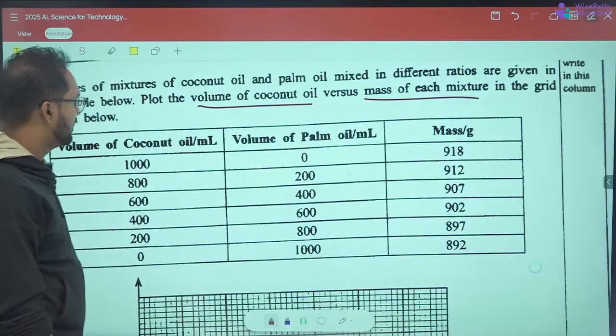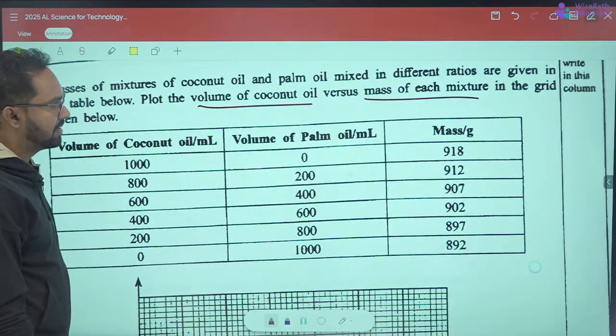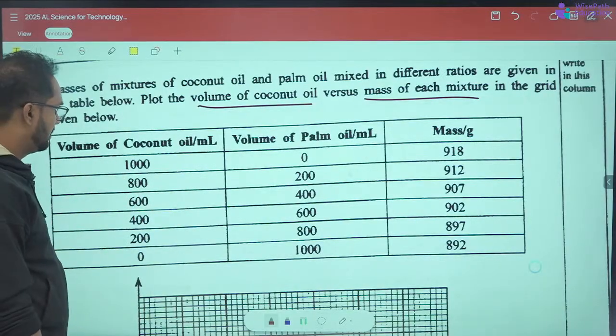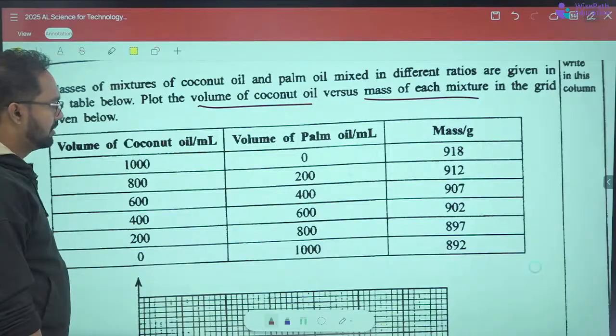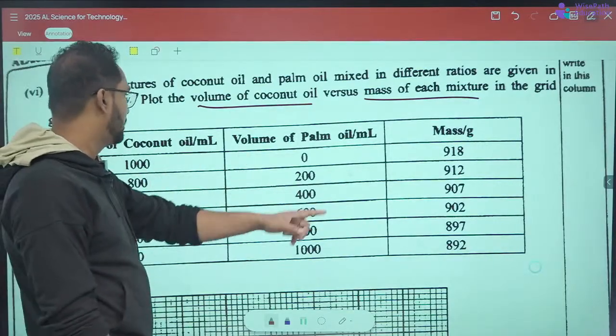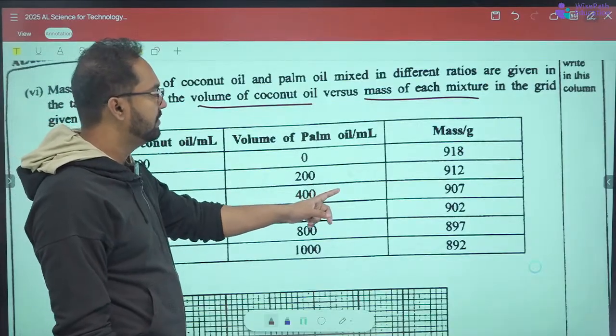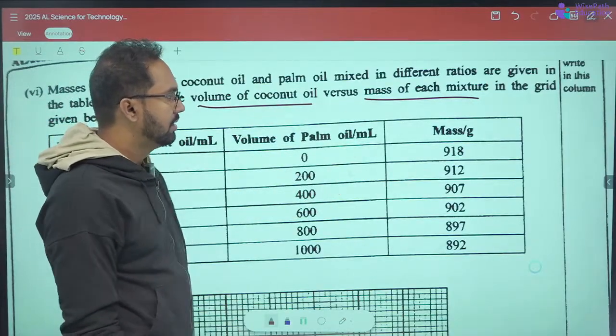The mass in grams is given. That should be the mass of the mixture, and these are the volumes mixed. 1000 of the coconut oil, then 800 volume of coconut oil with 200 volume of palm oil, and the mass is this much.